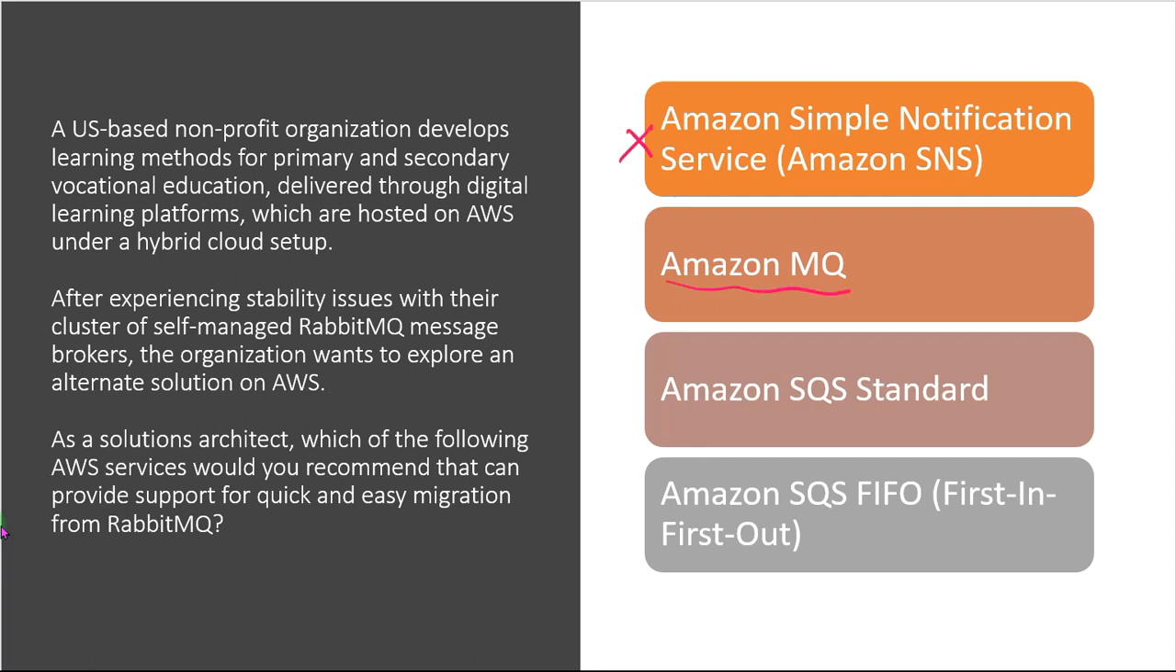Next, we are having Amazon MQ. Amazon MQ is a managed message broker service for Apache ActiveMQ that makes it easy to set up and operate message brokers in the cloud. So if an organization is using messaging with an existing application and wants to move the messaging service to the cloud quickly and easily, then AWS recommends Amazon MQ for that purpose. So in this case, we will go with Amazon MQ as the right choice. Let's talk about the other services also to understand better.